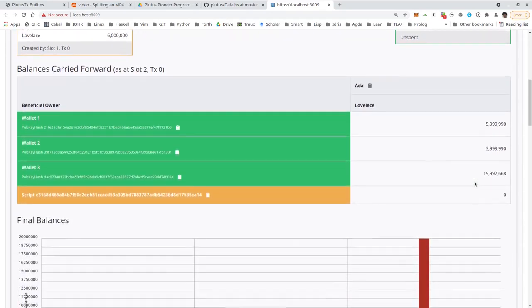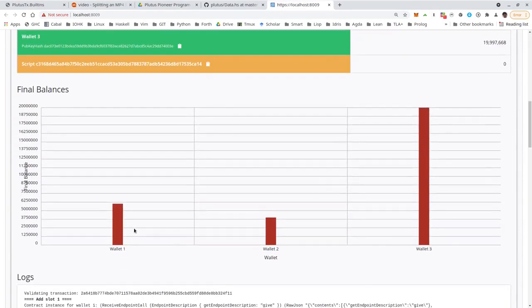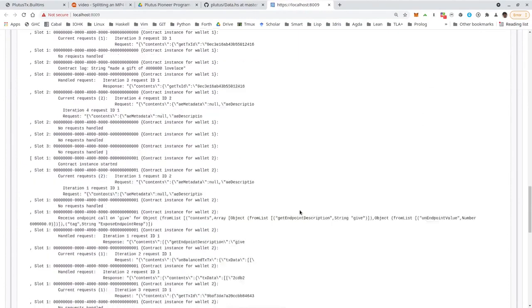If we scroll down, you see how many balances are there in the end. So we see wallet 1 ends up with 6, more or less, wallet 2 with 4, and wallet 3 with 20. The initial 10 plus the 6 and the 4 that it grabbed from the donations made by the other players. We also have logs and trace.